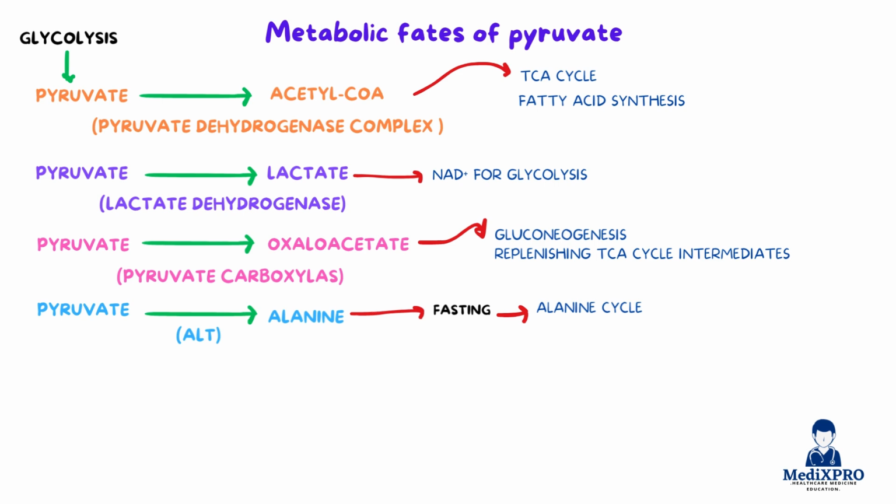nitrogen to the liver. And fifth, in organisms like yeast, pyruvate can be converted to ethanol through fermentation, a pathway that doesn't occur in humans.